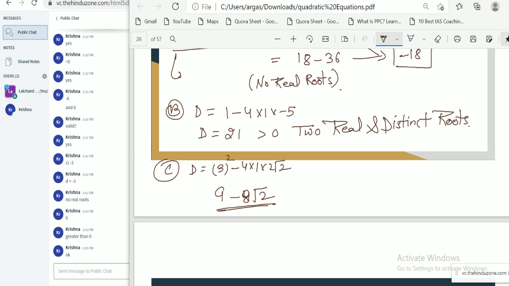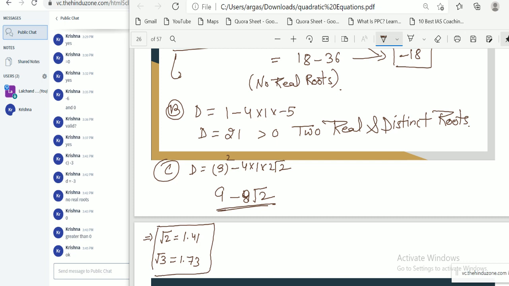You have to remember some root value. Value of root 2 is approximately 1.41 and value of root 3 is approximately 1.73. You need to remember these two values. Lot of time we use for simplifying our calculation.